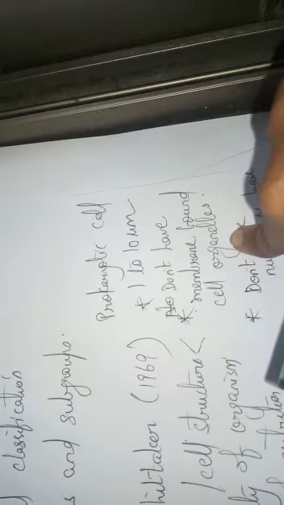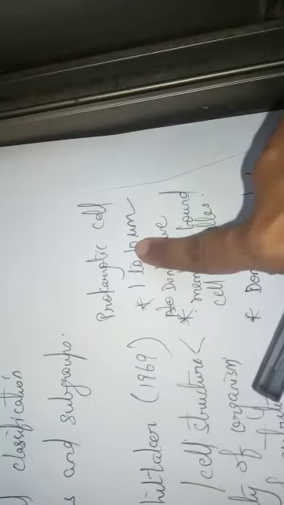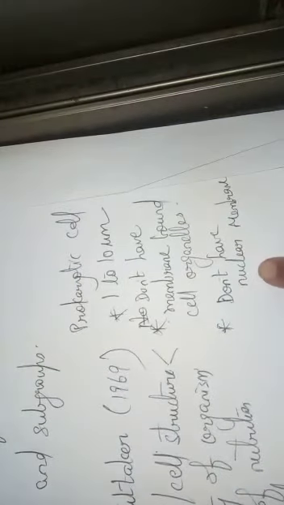Do you know, children, what are cell organelles? We have mitochondria, we have Golgi apparatus, we have vacuoles. These are the various cell organelles. As you all know, in the normal, that is eukaryotic cell, they will have a proper membrane around each cell organelle. But the prokaryotic cell will not have the membrane bound. And they don't have even the nuclear membrane, whereas a eukaryotic cell will have a nuclear membrane. So the organisms which have a prokaryotic cell are called prokaryotes, and they are unicellular organisms.